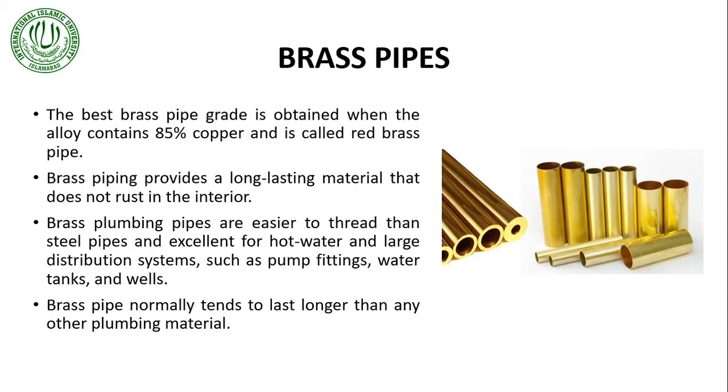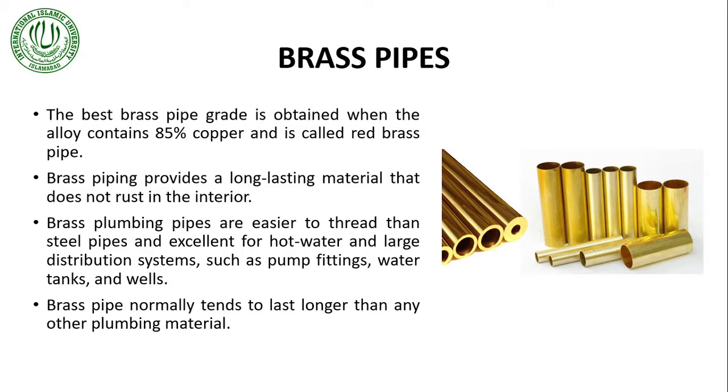The next type of pipe that we use in plumbing systems is brass pipe, and the best brass pipe is the one in which we mix 85% copper, and that is called red brass pipe. Brass pipe provides a long-lasting material, and it does not even corrode from the inside.